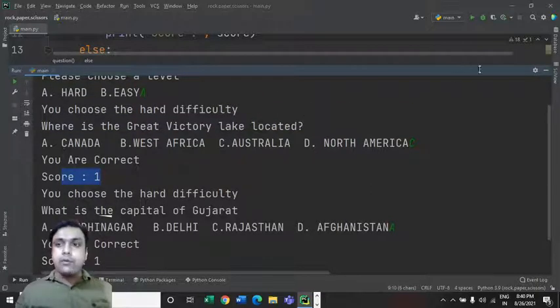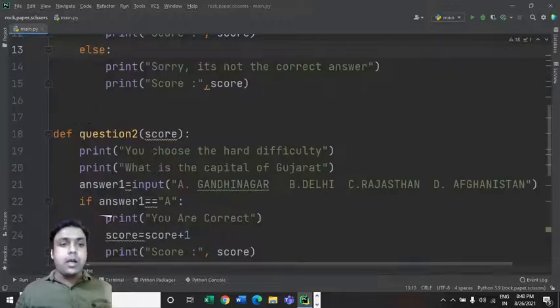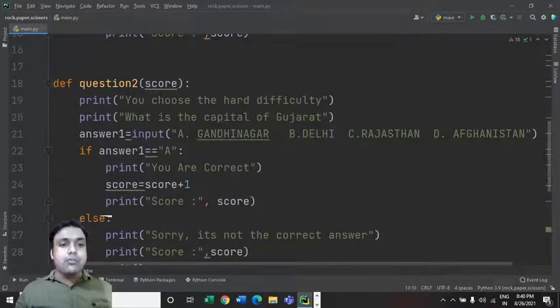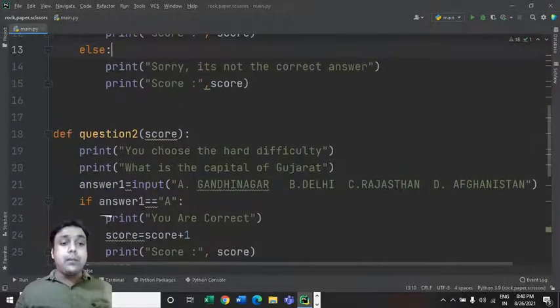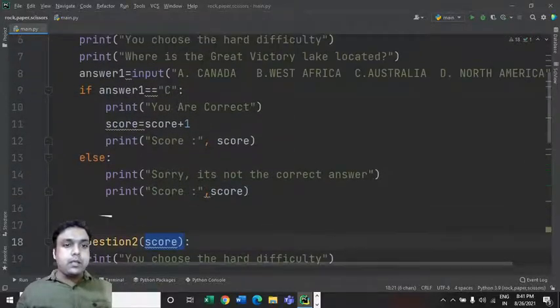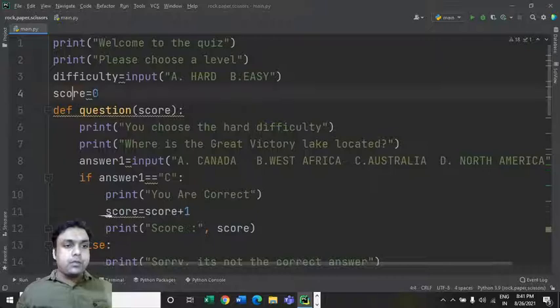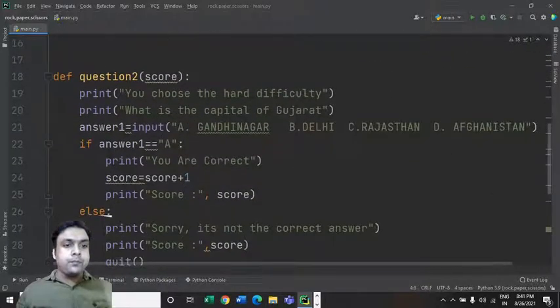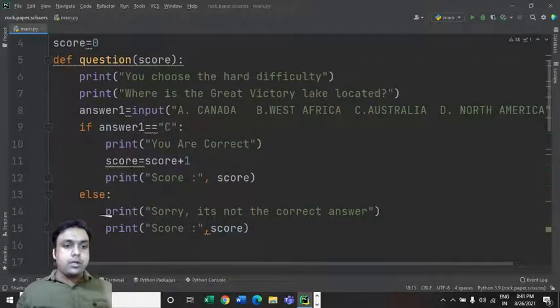So now we have to check how we can update the score. How can we get the updated score over here, right? That's what we have to see. Score is equal to 0. Fine, then this score gets incremented by 1.